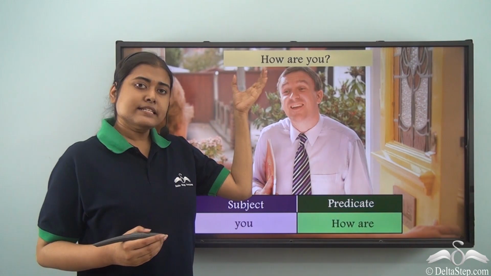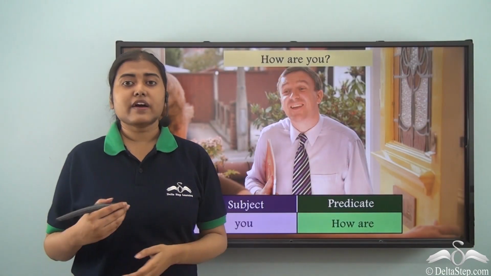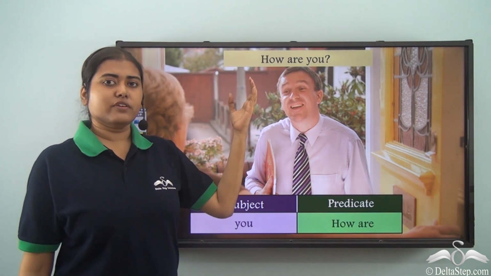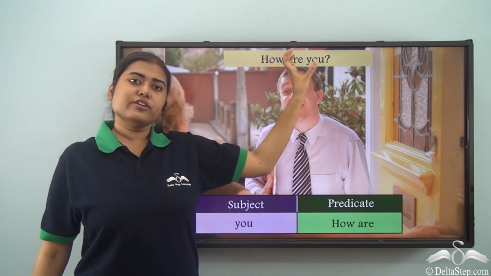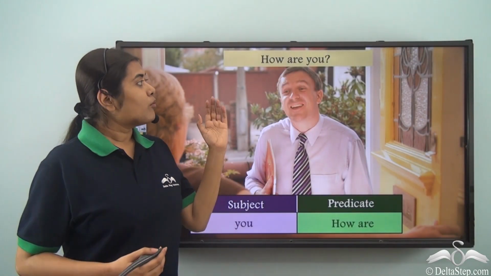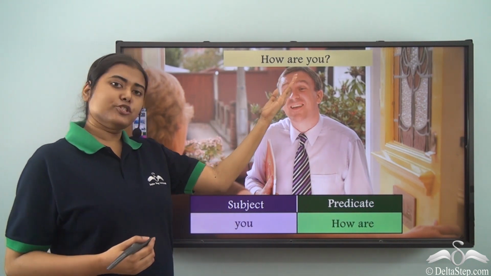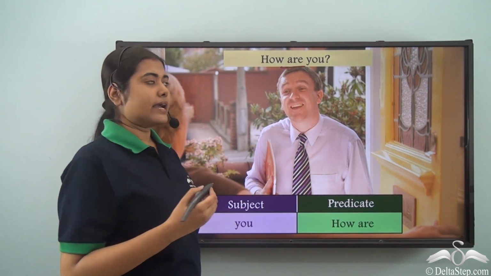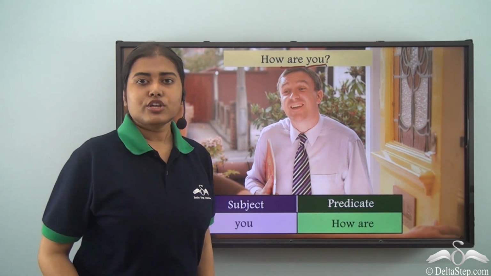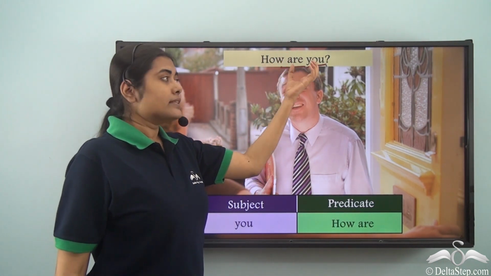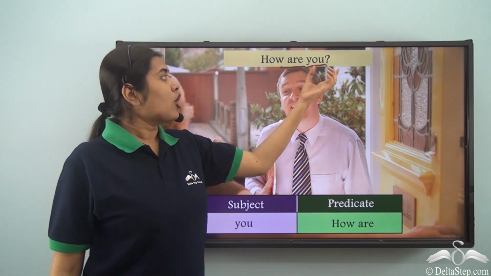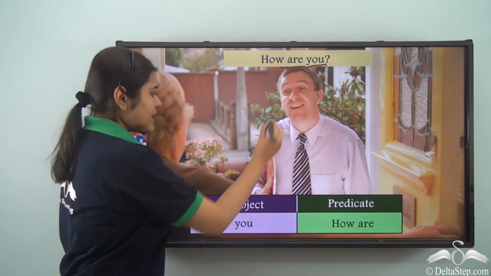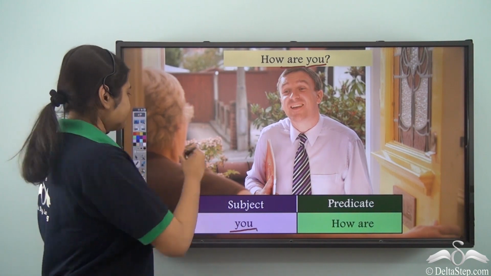So if the sentence is like this, it becomes a little difficult to find out the subject. So what you can do is just change the position of the words a little. So instead of how are you, as you are how, what would that be? Then you have the subject at the beginning of the sentence. So this verb are is performed by the pronoun you. So are how. This are is showing the state of the pronoun you. So how are becomes the predicate and you becomes the subject.